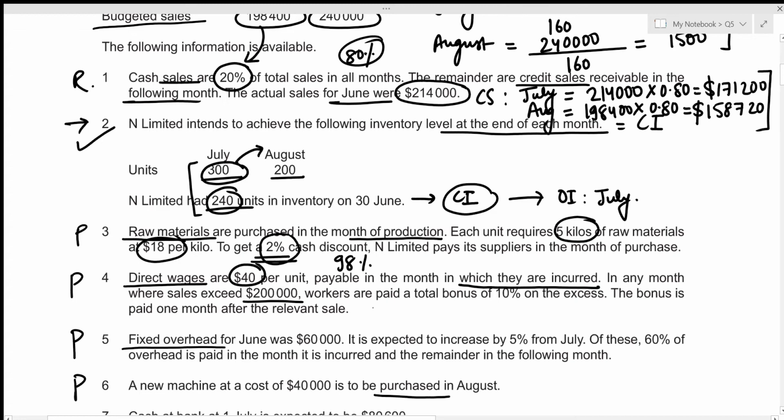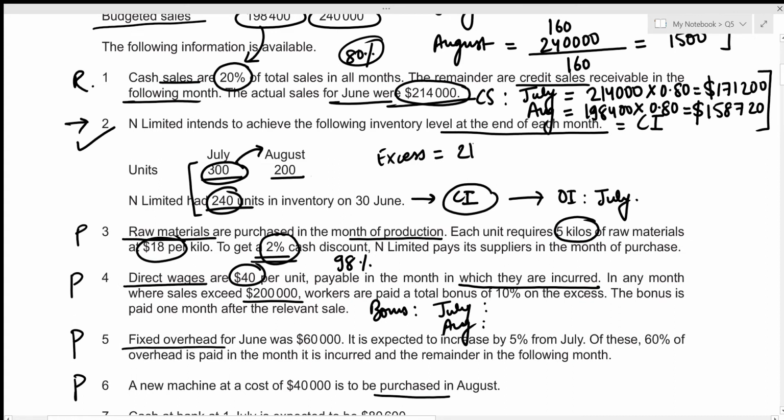Alright, so let's figure out the bonus for the month of July and August. For July, we have to look at the sales made in the month of June. And we are told that the actual sales for the month of June were 214,000, given right here. So let's figure out the excess sales, and we're talking about in excess of 200,000.